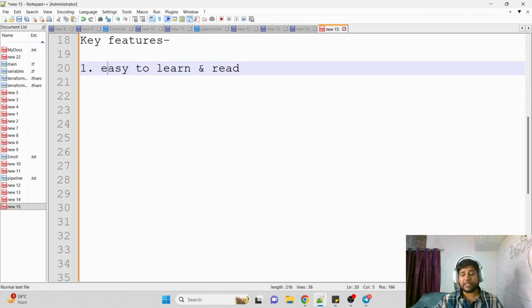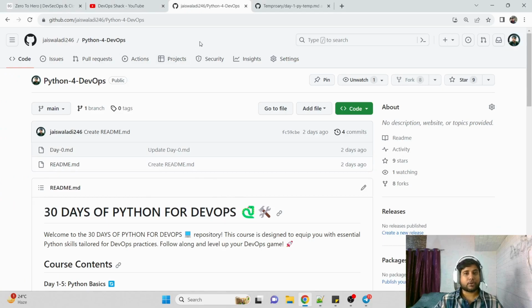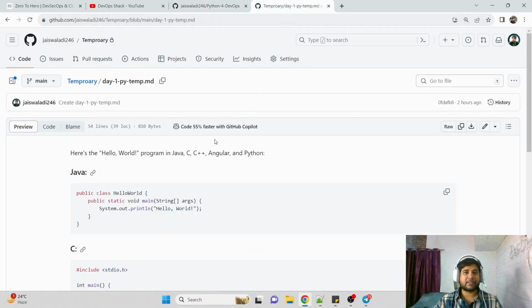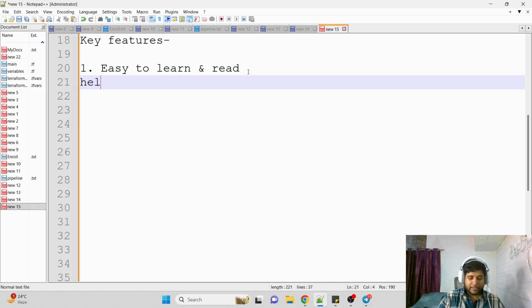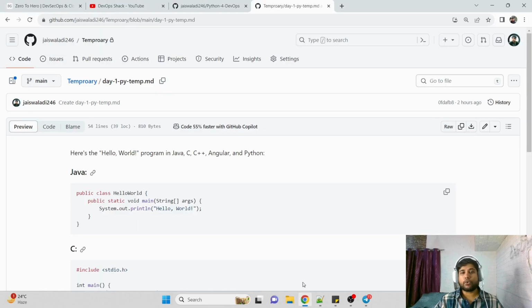And when I say Python is very easy to learn and read, you know why I say that? I'll explain with a proper example. As I told, Python is written in a very human friendly, human readable language, right? For example, let's say my requirement is that I want to print hello world. Let's say I need to write a program to print hello world. That much I need to do, right?